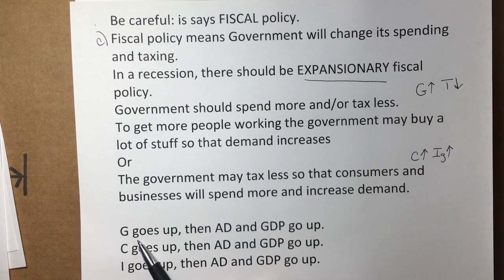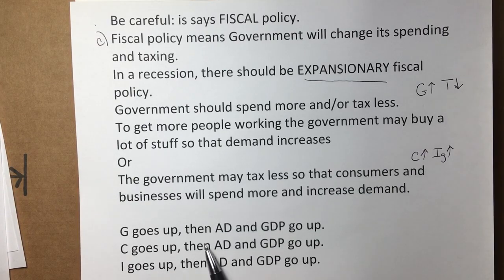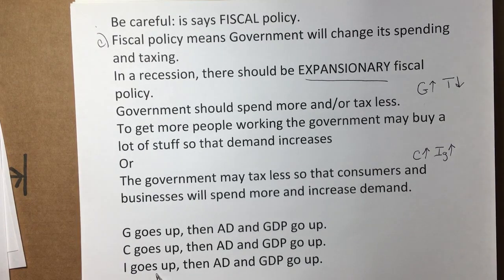So if the government spends more, that's expansionary. G goes up, AD then goes up, and GDP goes up. If the government taxes less, then consumers have more money. C goes up, then aggregate demand goes up, and GDP goes up. Or if the government taxes less, businesses also pay tax. Well, if they have more money because they're not paying that tax, then I goes up. Then aggregate demand goes up and GDP goes up with it.